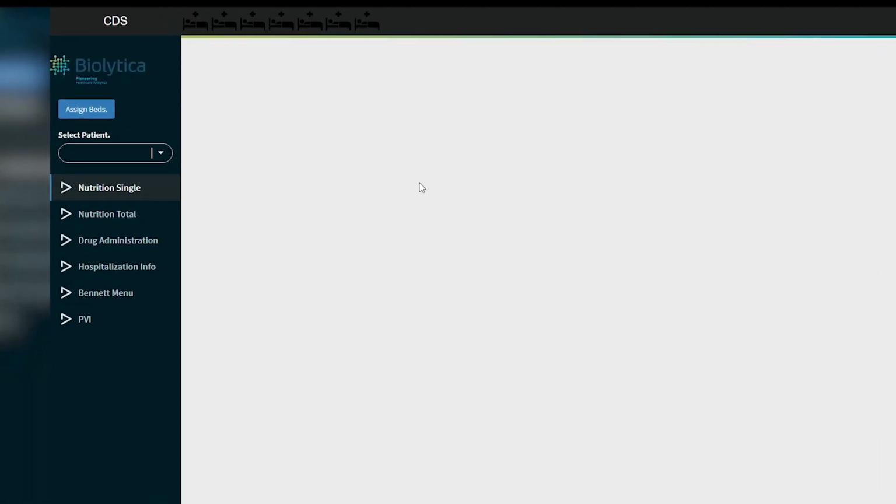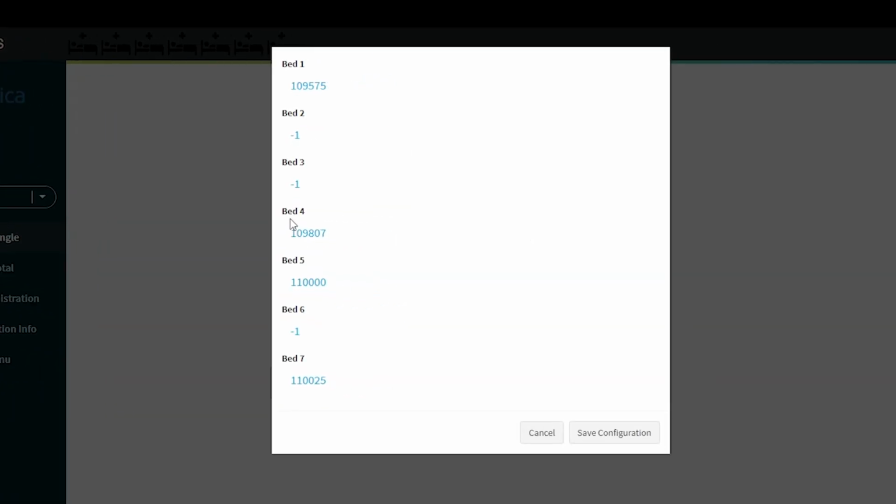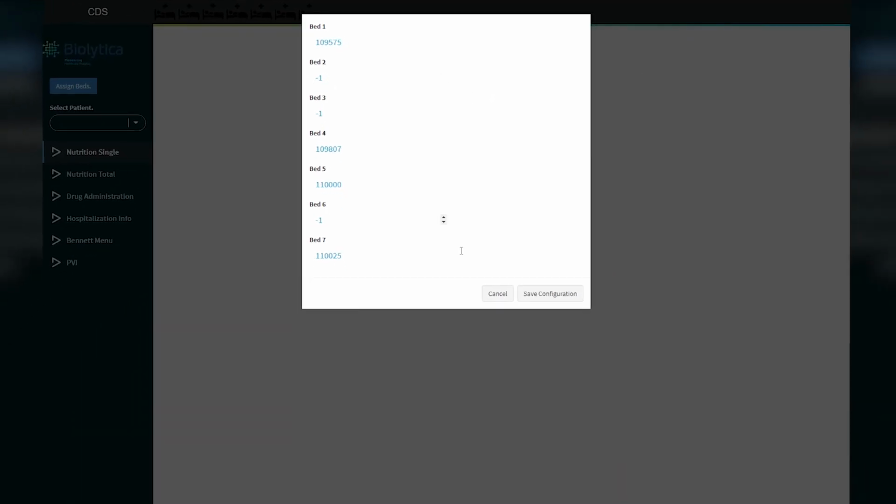The first thing that the user can do in order to interact with the CDS is to click on the Assign Bed button, and a pop-up menu will appear. It contains information about the patients that are being assigned to each bed available on the ICU. These numbers are the patient ID, while the -1 stands for an empty bed. This file is generated every time the user clicks on the button, and it contains information from previous logging, so it is up to date. The user can either make some changes on this list or can simply accept it.